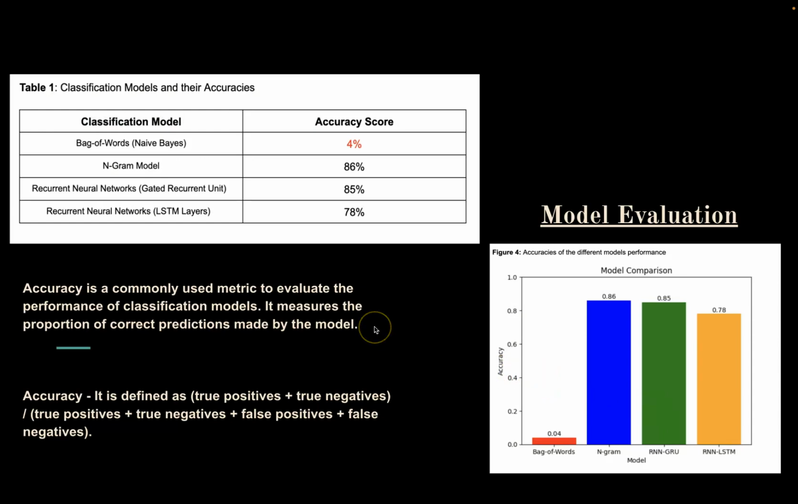And so this is basically the result of what we achieved. For my classification models, the first model I implemented was the bag of words model, and the bag of words actually didn't do very well. As we can see, the accuracy score came out to be 4%, and this probably could be because of one of the limitations of the bag of words model, which is